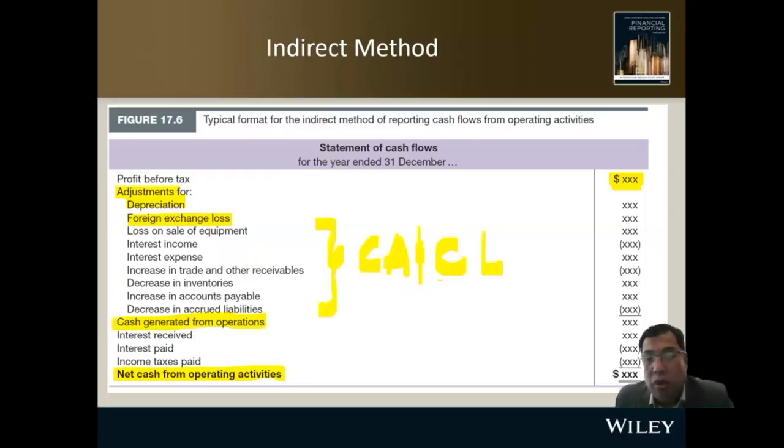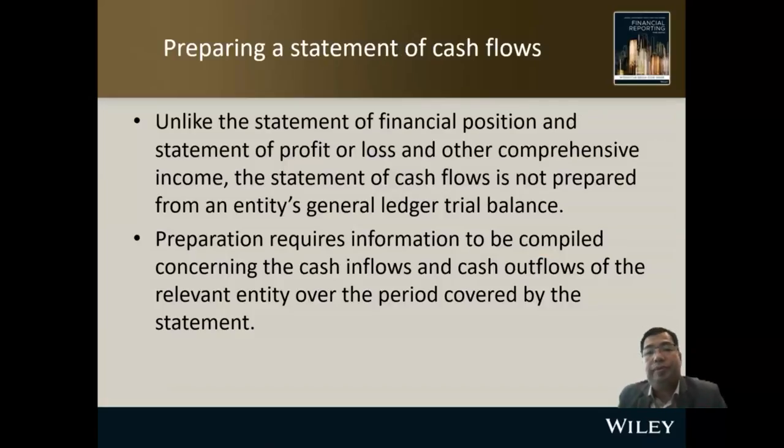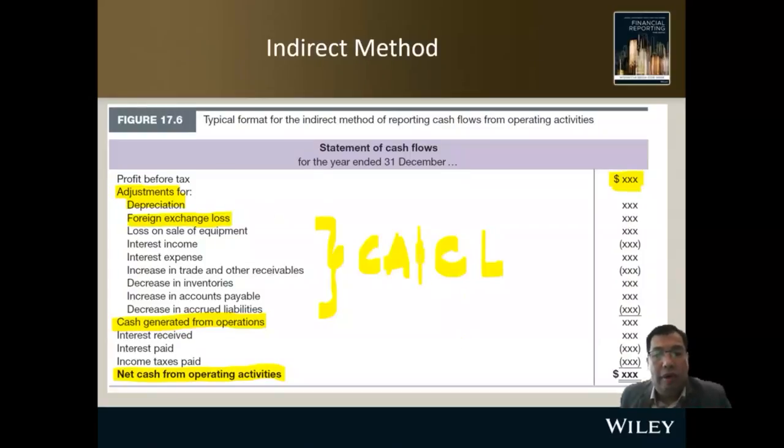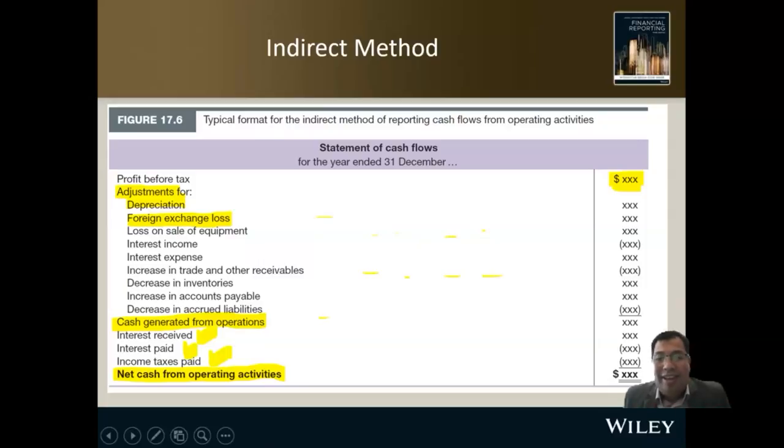But don't worry, I'm going to take you through the examples. However, for this income, always remember that you need to have a separate item for interest received, interest paid, and income tax paid as required by the accounting standard. You must have separate items for income tax paid, interest paid, and interest received as required by the accounting standards.